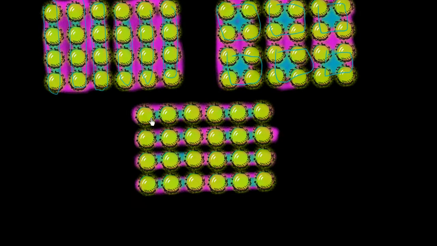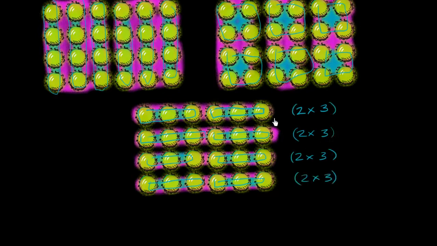Well, you see first we have these groupings of 3. So we have 1 grouping of 3 in this zone, 2 groupings of 3 in this zone. So you could view that as 2 times 3. And we have 1 three and another 3. So in this purple zone, this is another 2 times 3. We have another 2 times 3. Whoops, I wrote 2 times 2. 2 times 3. We have another 2 times 3. And then finally we have a 4th 2 times 3. So how many 2 times 3s do we have here? Well, we have 1, 2, 3, 4 2 times 3s.